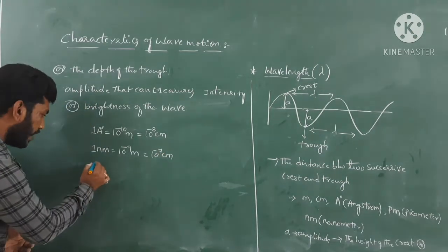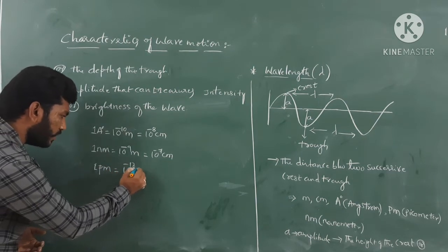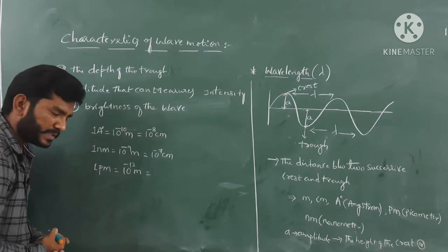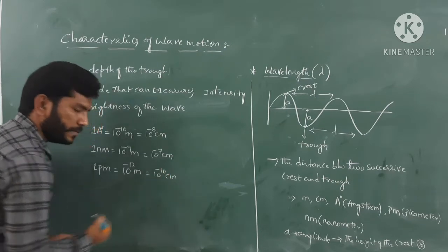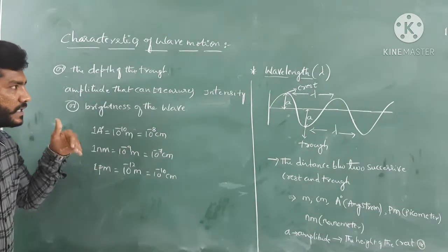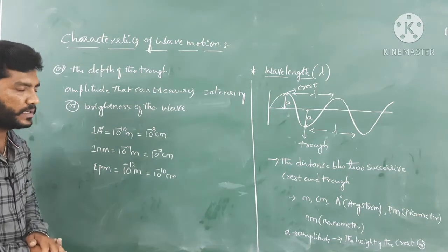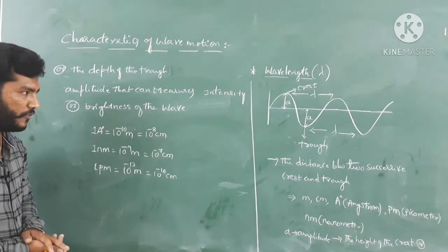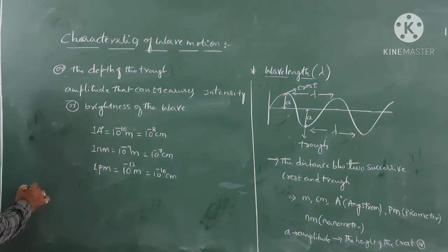And 1 picometer equals 10 to the power of minus 12 meter, or in terms of centimeter, 10 to the power of minus 10 centimeter. So these are the conversion factors and the definition for wavelength.